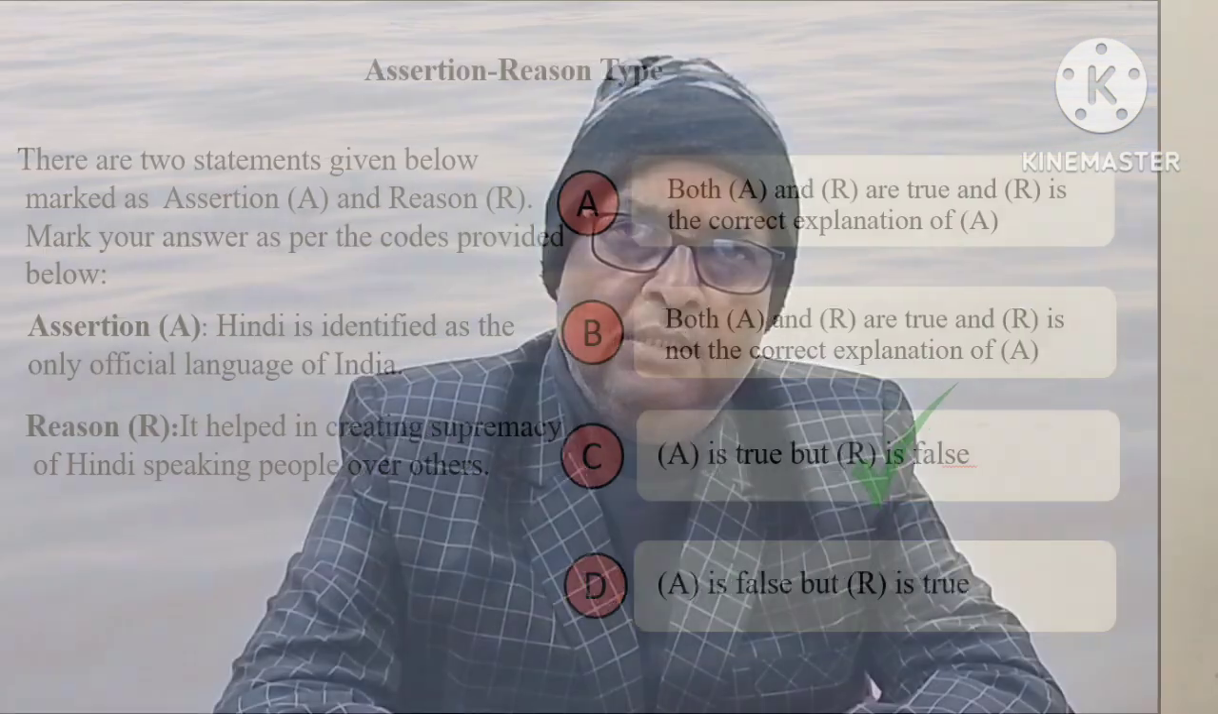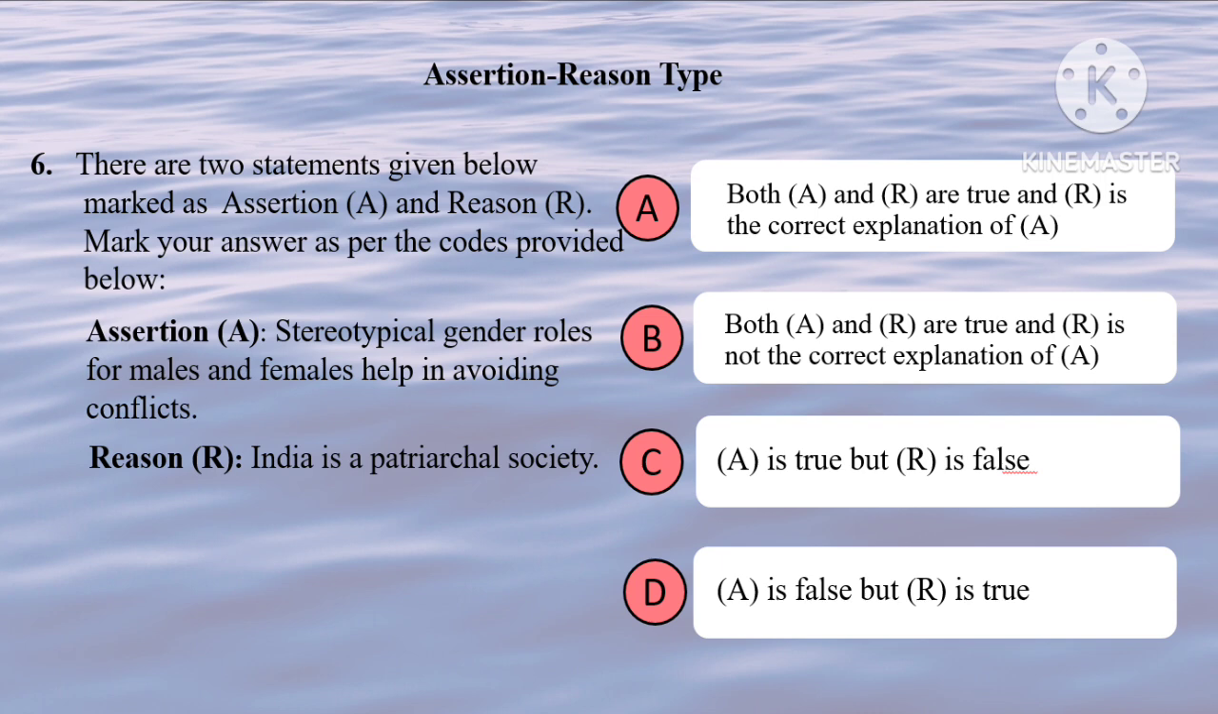Next, assertion: Stereotypical gender roles for males and females help in avoiding conflicts. No, this is not true. Reason: India is a patriarchal society. In northeastern states, you may find matriarchal societies, but India in general as a whole is patriarchal society. So the correct option is D.